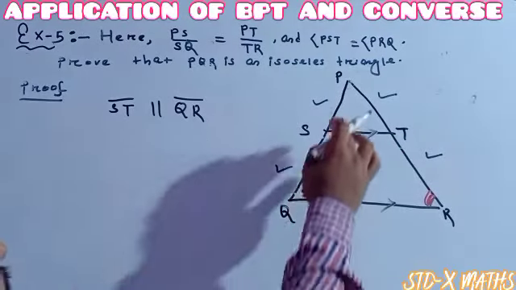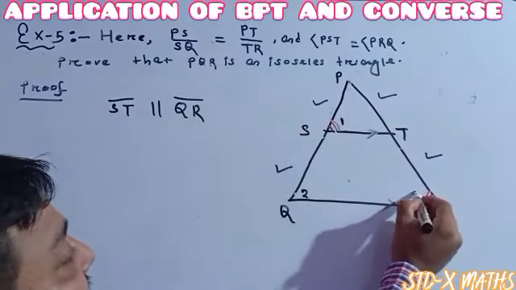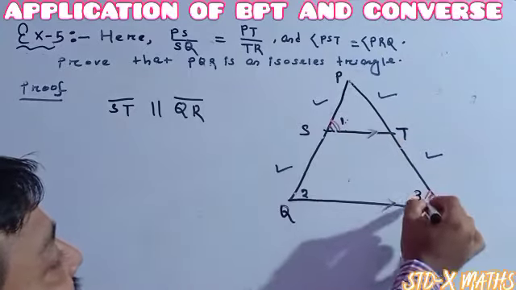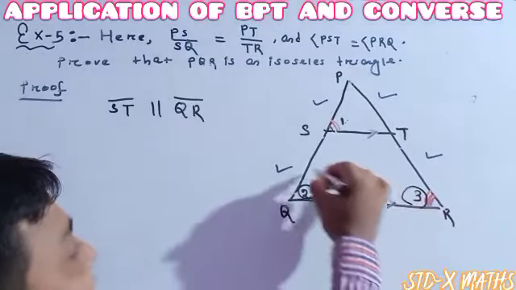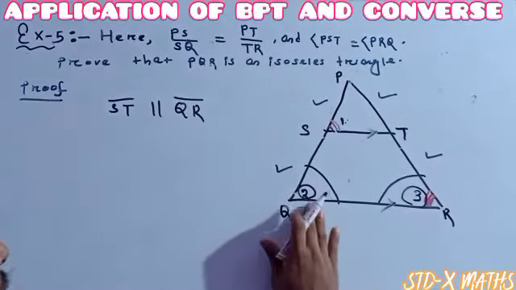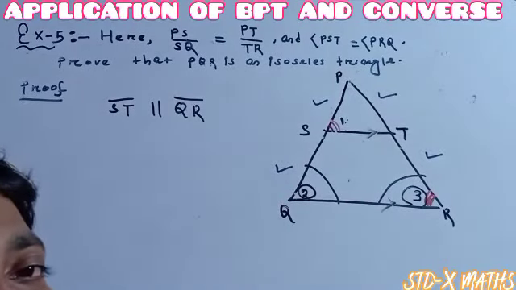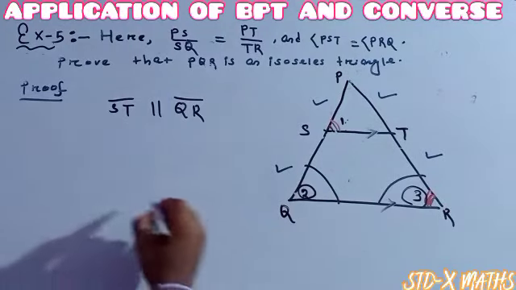So angle 1 is equal to angle 2, and angle 1 is also the same as angle 3. So angle 2 must be the same as angle 3. It means this angle must be the same as this angle. As two angles of the triangle are the same, we can call it an isosceles triangle.